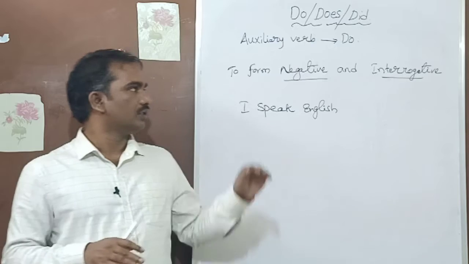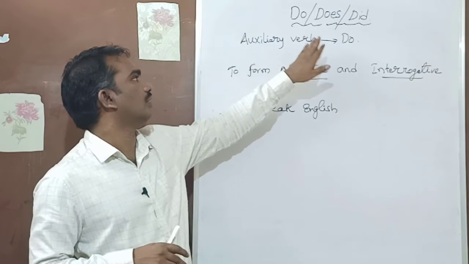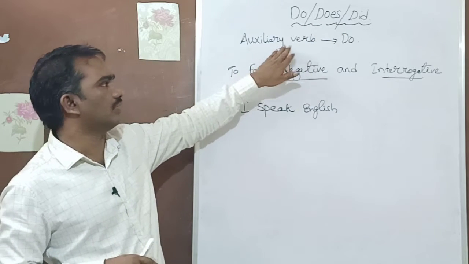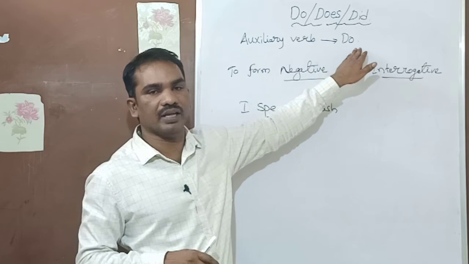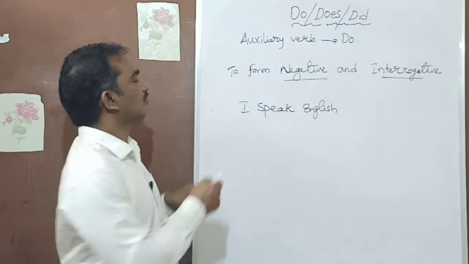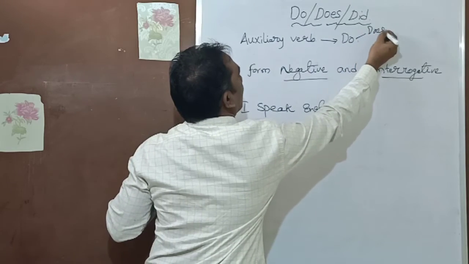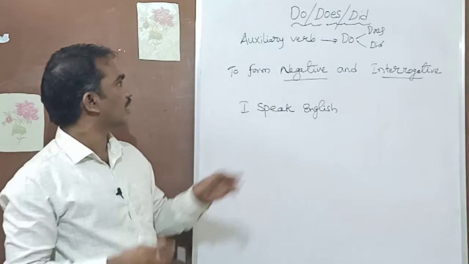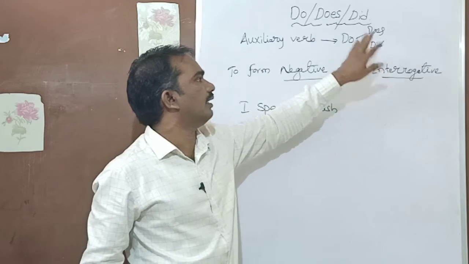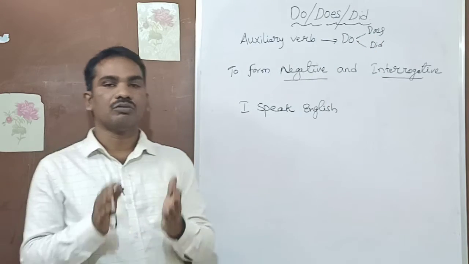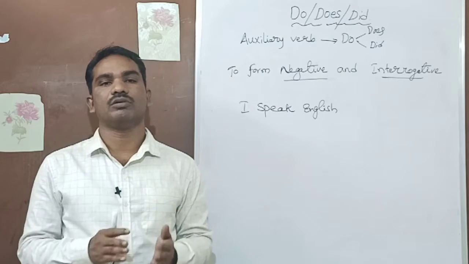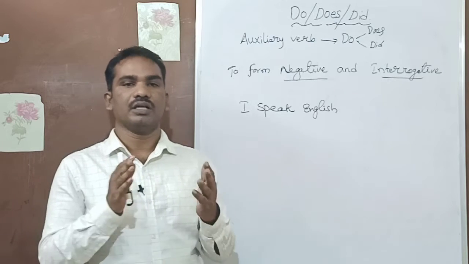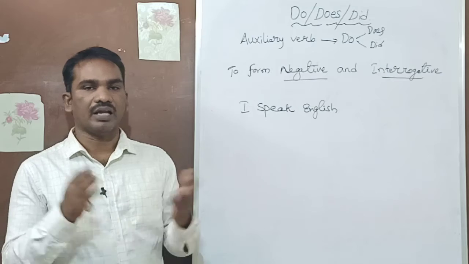Today I am going to tell you about using do, does, did. This is an auxiliary verb, and do is the main thing, and from do you have does and did also. There is also done, we'll discuss it later. So do, does and did: you should know how to use these. It will help you speak effectively with your colleagues, your friends, in your classroom, at your workplace or anywhere.